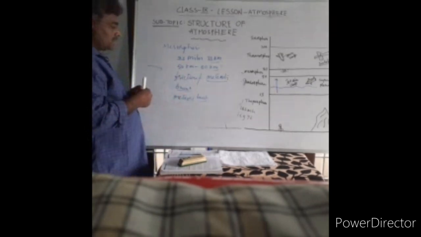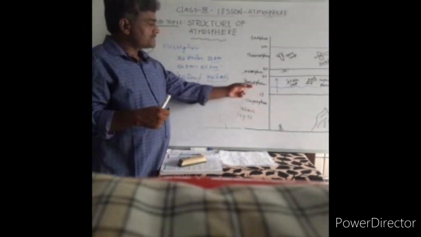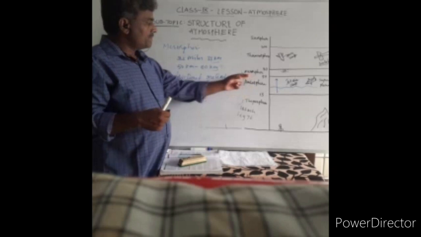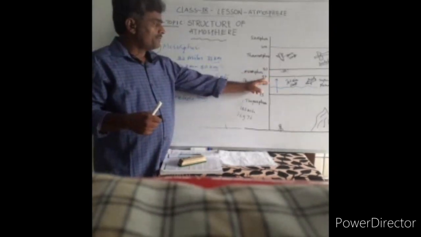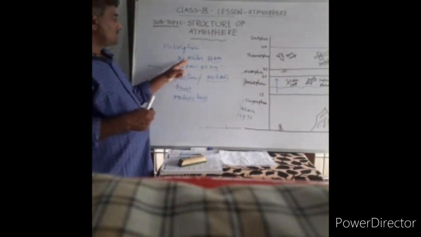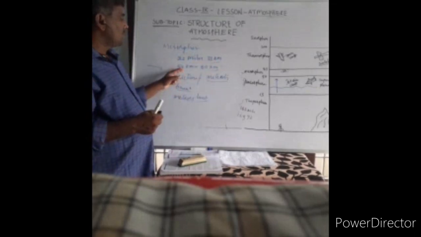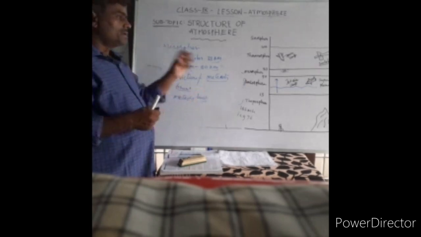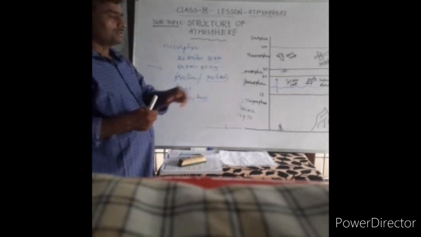So this is the third layer, mesosphere. First one troposphere, second one stratosphere, and third one mesosphere. Mesosphere extends from 50 kilometers to 80 kilometers. Its width is 22 miles or 33 kilometers. It has some electromagnetic molecules, which burn the things coming towards it, the meteorites coming to these areas.